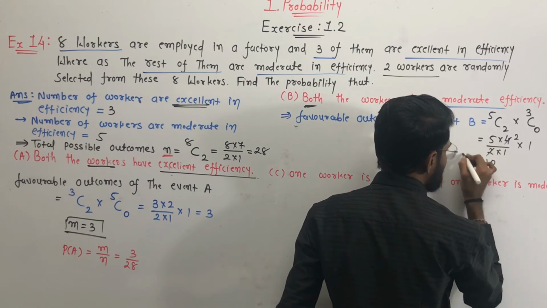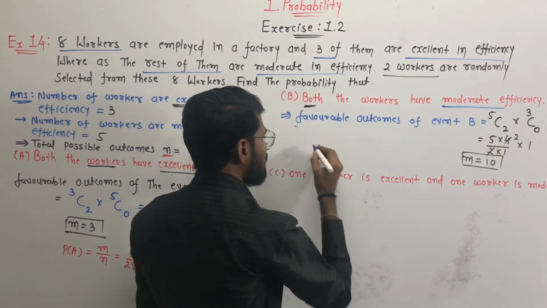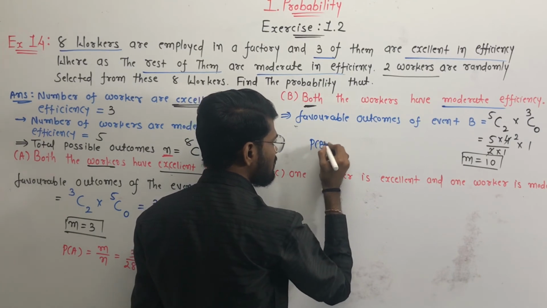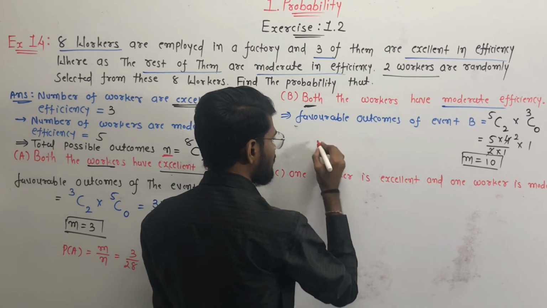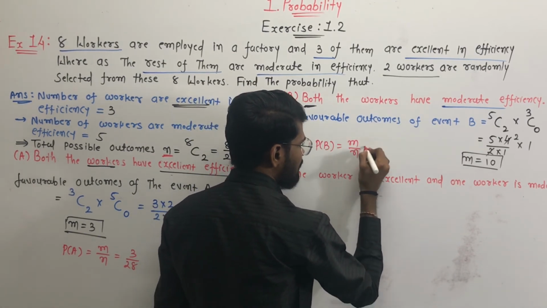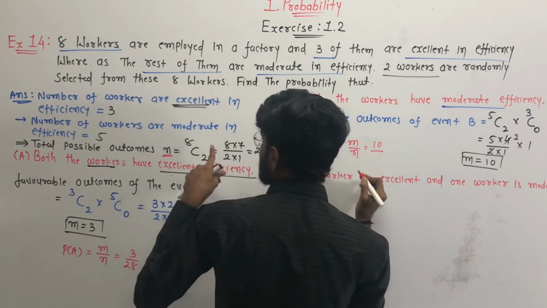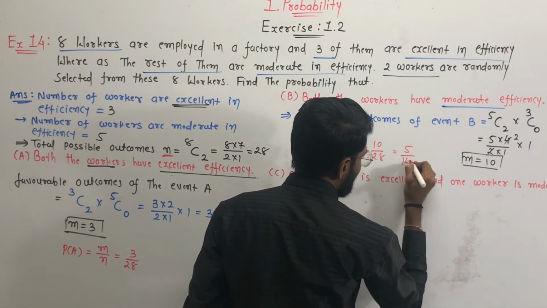So M is equal to 10. So the probability of event B, P of B, is equal to M by N. M is equal to 10 and N is equal to 28, so it will be 5 by 14.